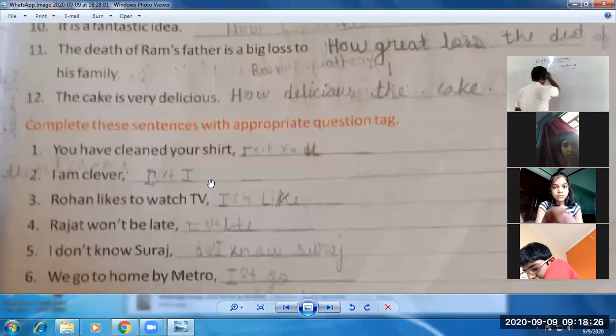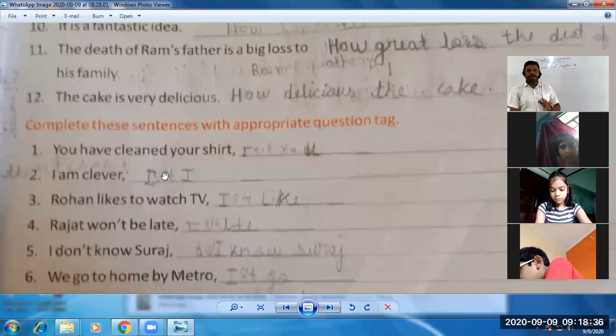Like you can see the sentence first. If you are able to understand the first sentence, many of the sentences you can change by yourself, or you can make the question tag of that. You have cleaned your shirt. Let's make the question tag of it. The sentence is, you have cleaned your shirt.